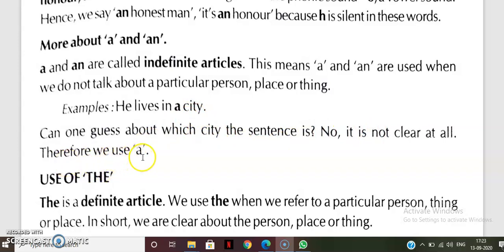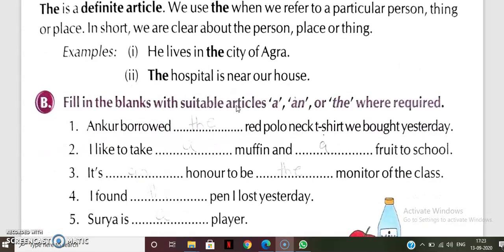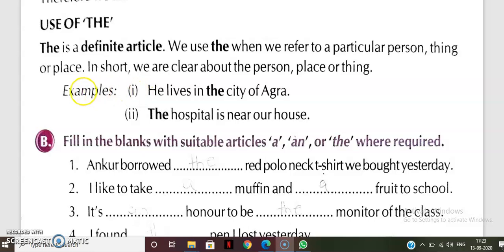Therefore we use a. So now all of you understood about the articles a and an. Whenever a vowel sound is there, we will write an. Otherwise we will write a. Now we will see the third article, the. The is a definite article. We use the when we refer to a particular person, thing or place.